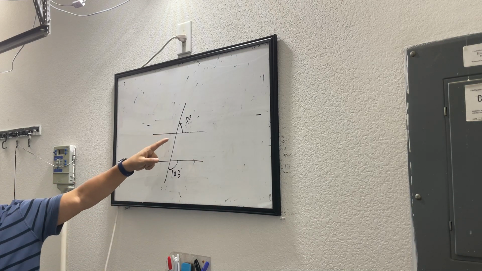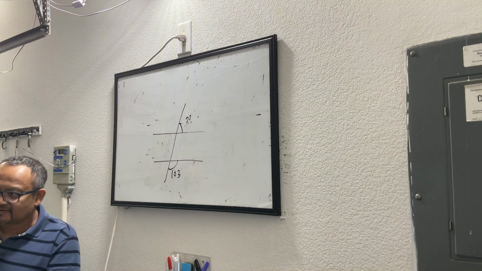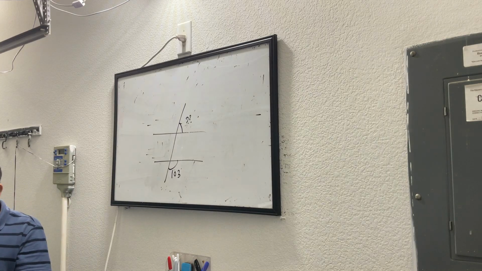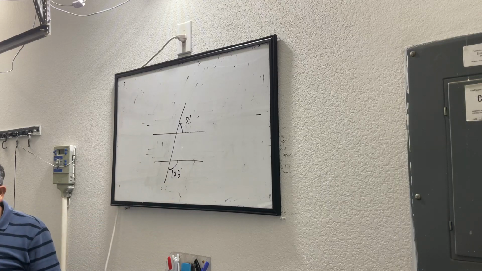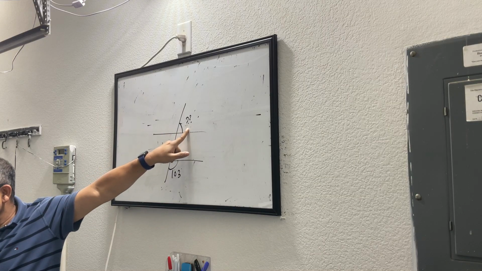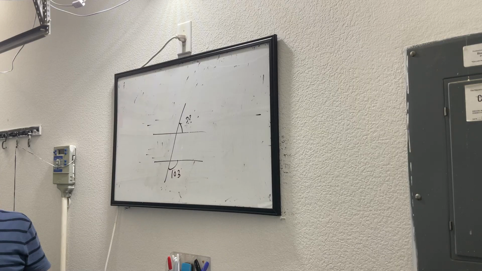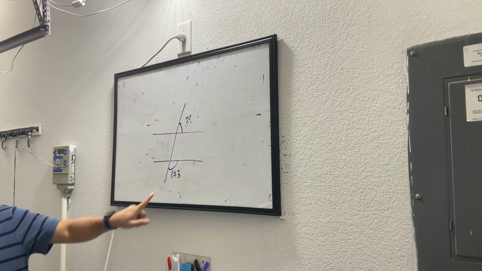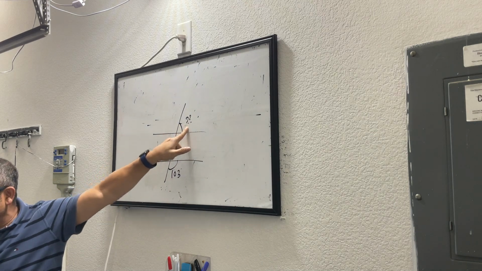This is not a corresponding angle. This is not an opposite interior angle. Find it out. A little bit of math is involved here. Do it. What is the bottom number? 103. And what does the top say? You have to find it out. It's a question mark. This is 103. I want you to find out the value of the question mark.